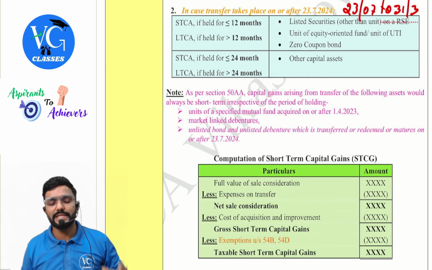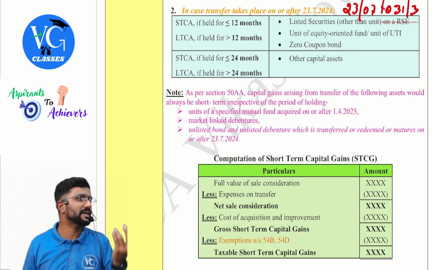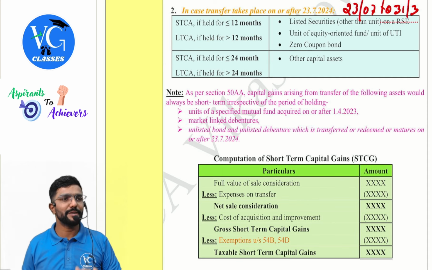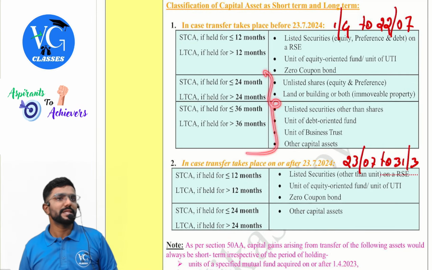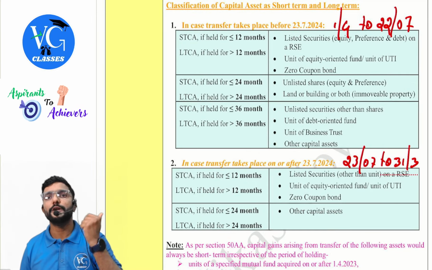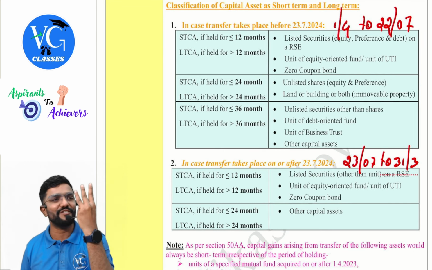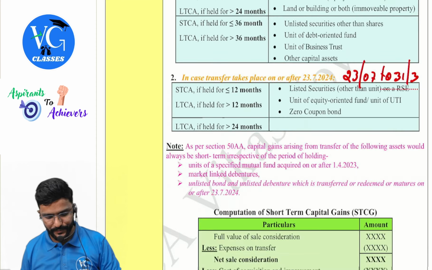Then all other assets, 24 months, guys. If held for more than 24 months, long term; less than or equal to 24 months, short term. That means on or after 23rd July, they have clubbed both of these and they have made it 24 months. So before 23rd July, three sets of assets. On or after 23rd July, two sets of assets, guys.